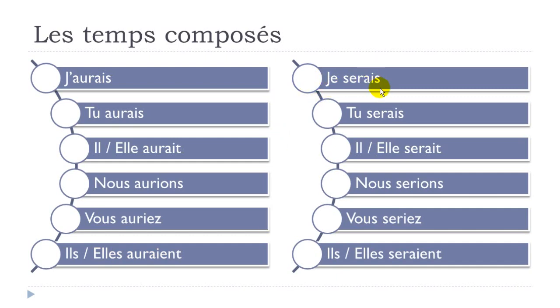Je serais, final S not pronounced. Tu serais, same thing here. Il serait, elle serait, final T not pronounced. Nous serions, final S not pronounced. Vous seriez, EZ at the end, et seriez. Il serait, so ENT not pronounced, elle serait. Alright, so this is the first part that you should use when you make this conditionnel passé form, okay?